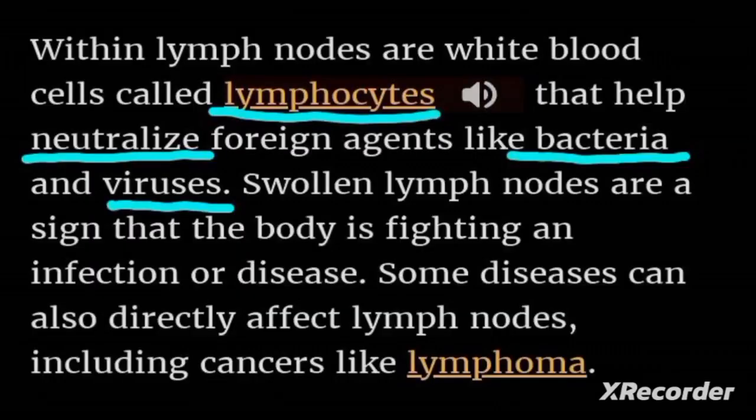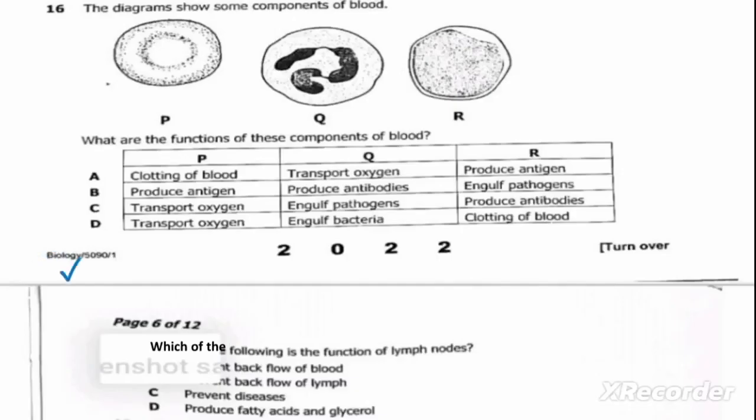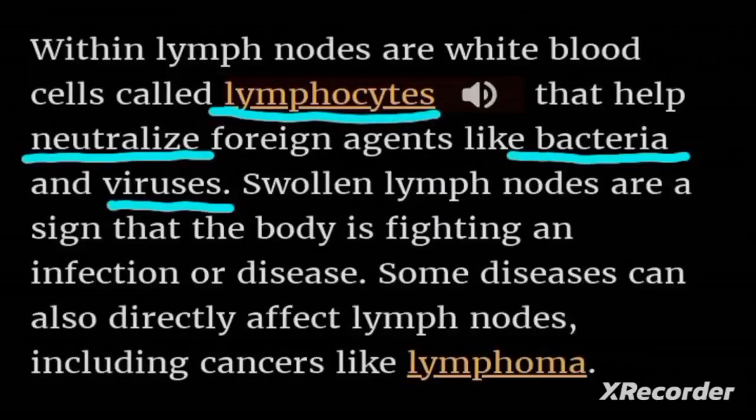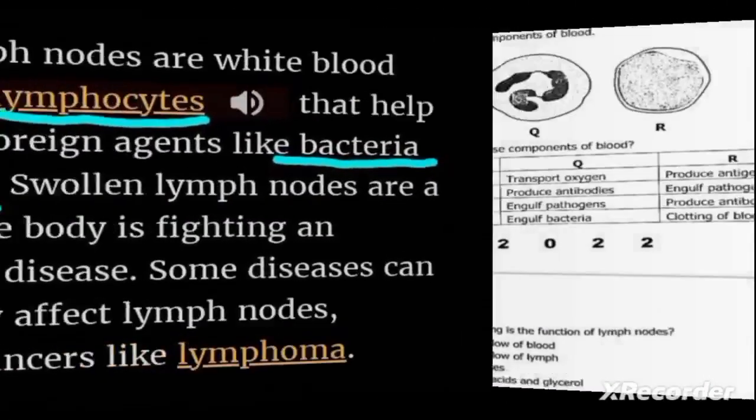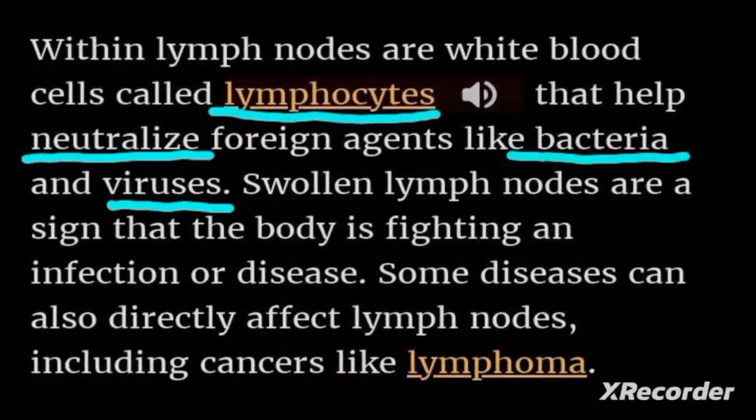We move on to the next question, which is question 17. Question 17 reads, which of the following is the function of lymph nodes? So the function of lymph nodes is to neutralize foreign agents. By virtue of neutralizing foreign agents, the lymph nodes prevent diseases.